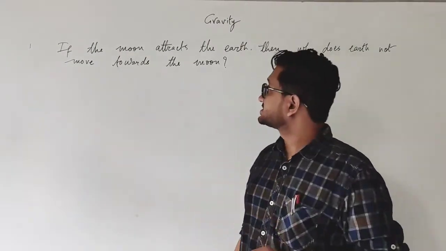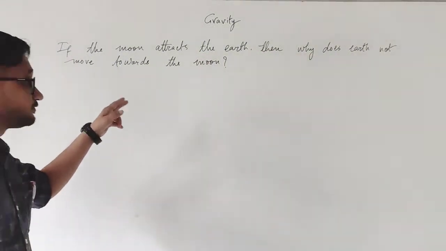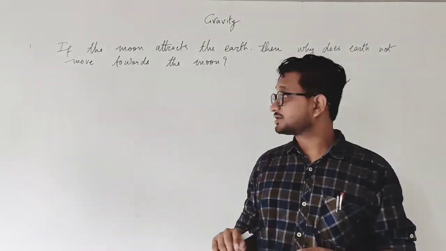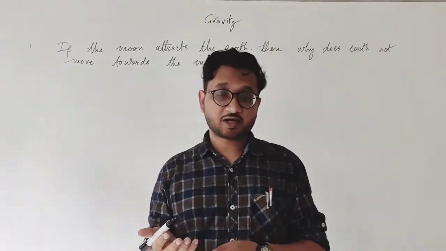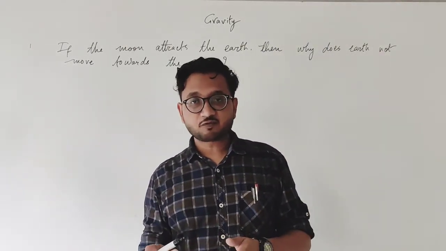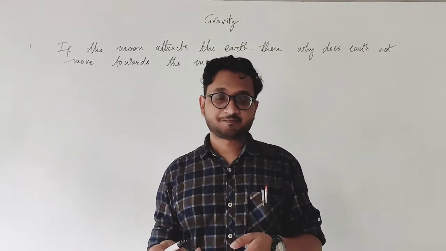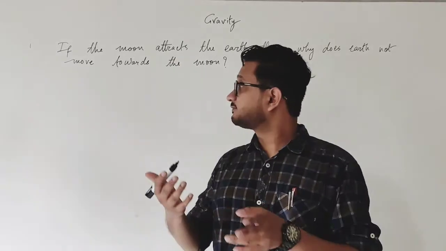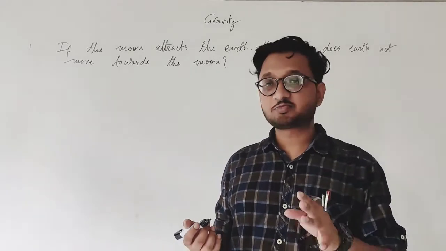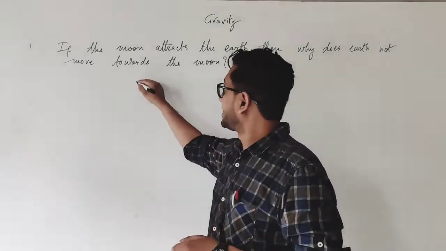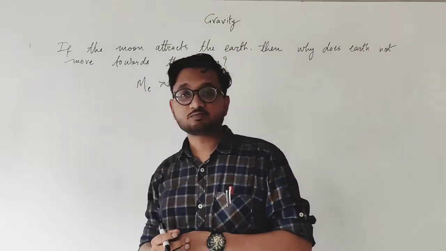Okay, students, so the next question is, if the moon attracts the earth, then why does earth not move towards the moon? Good question. If you saw the last question, F is equal to G m1 m2 upon d square, the gravitational forces of earth and moon are the same. They both apply equal force on each other. Then why does the earth not move towards the moon? The simple answer is, the mass of the earth is much greater than the mass of the moon.